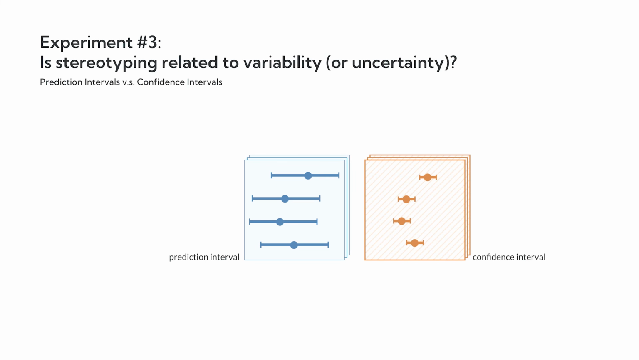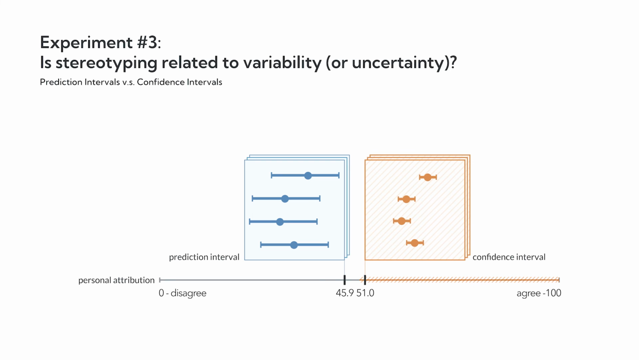In experiment 3, we wanted to see if just showing any kind of uncertainty was enough to influence personal attributions, or if seeing overlapping ranges was the driver of the effect. So we tested confidence intervals based on standard error around the group mean, which would show shorter bars with little overlap, versus prediction intervals based on standard deviation of the outcomes, which would show as long overlapping bars for the same data. We found that prediction intervals reduced personal attributions by 5 points relative to confidence intervals. This suggests that just seeing uncertainty isn't enough to impact stereotyping. Instead, it's about seeing variability and the overlapping outcome ranges.